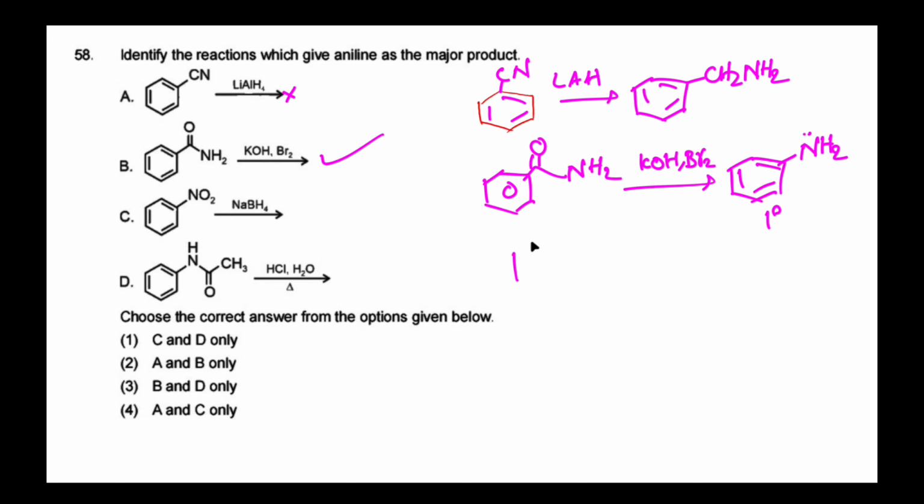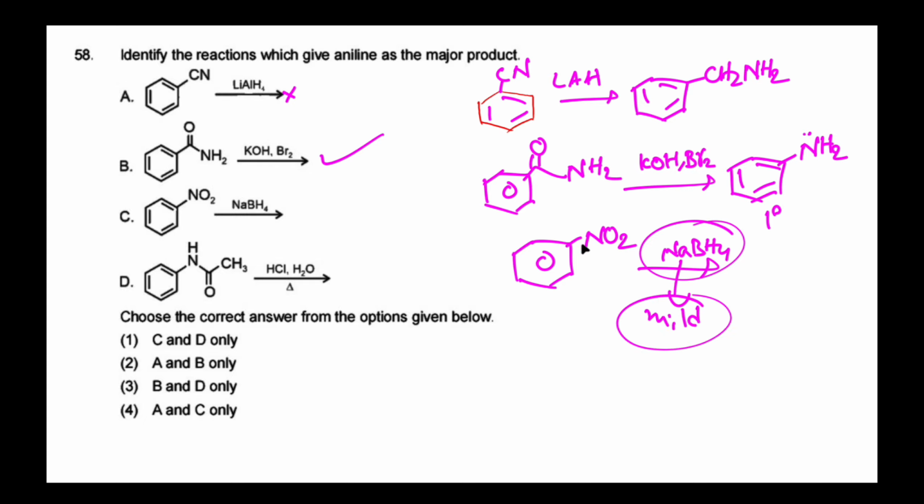Then nitrobenzene treated with sodium borohydride. Sodium borohydride is a mild reducing agent, so nitrobenzene cannot be converted into aniline.